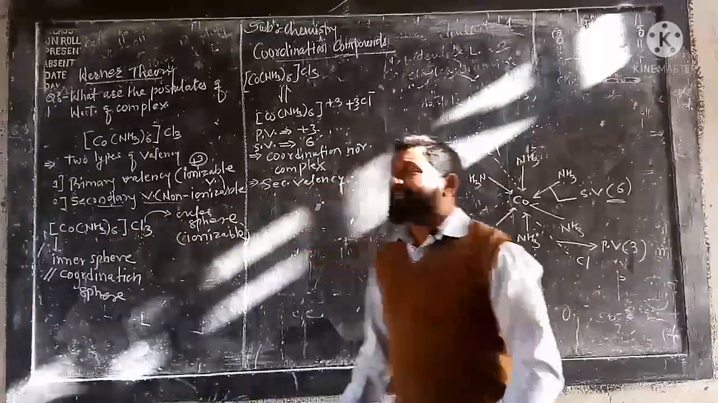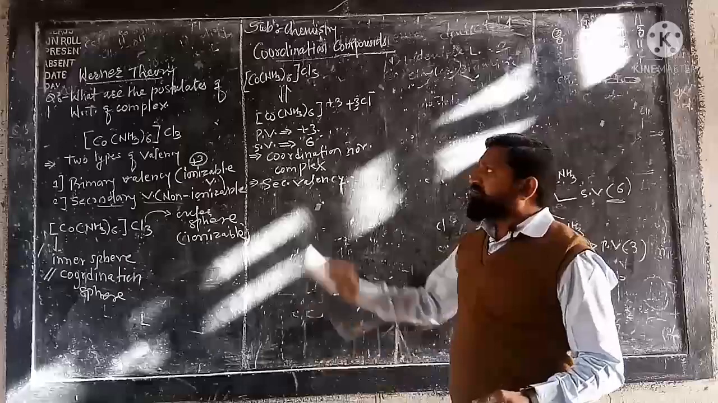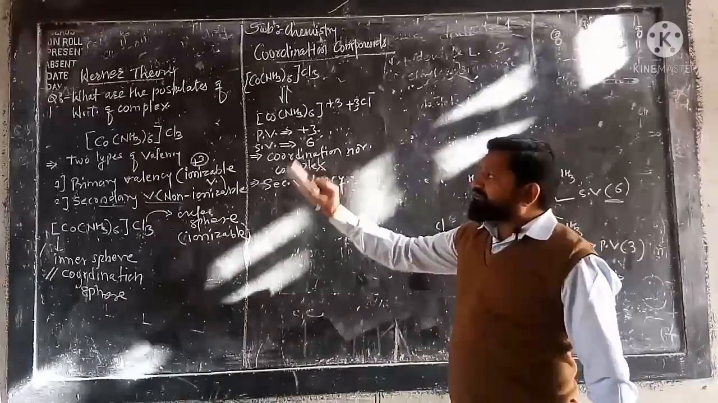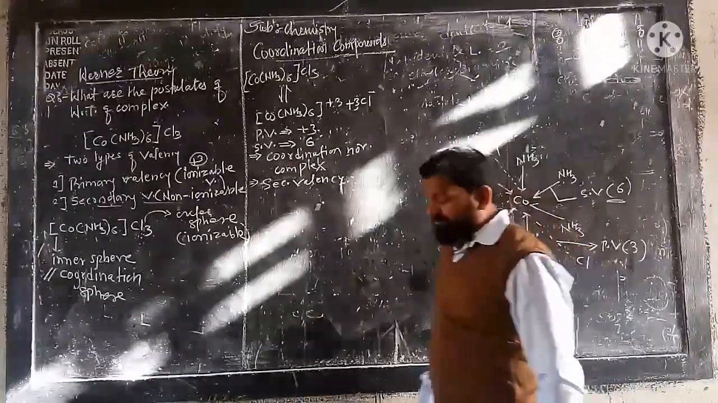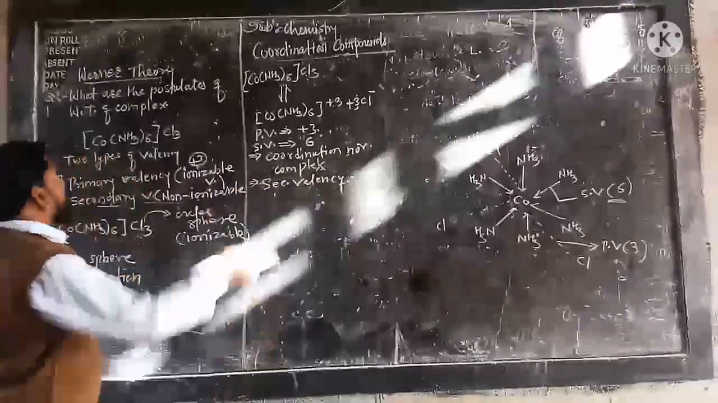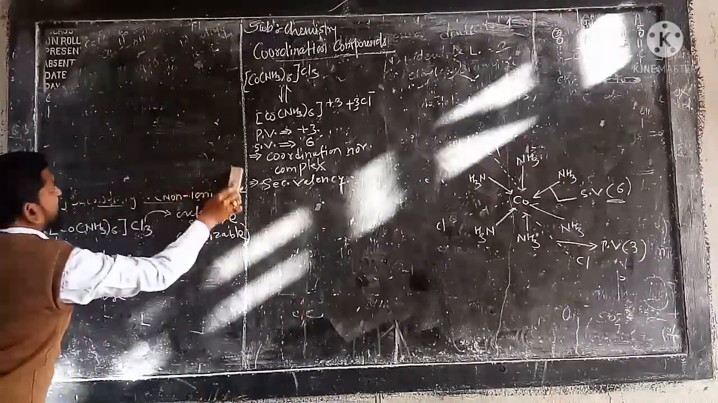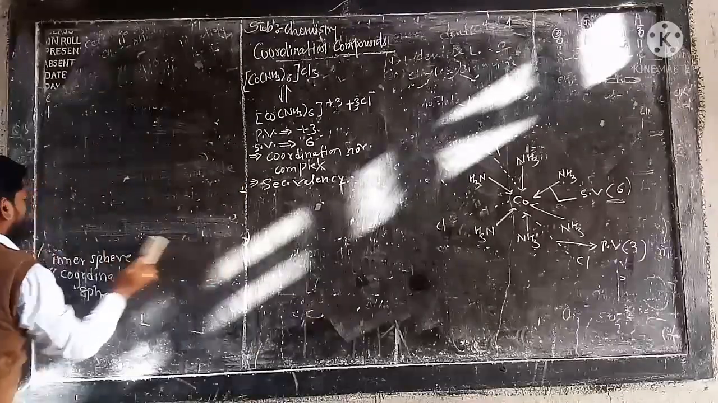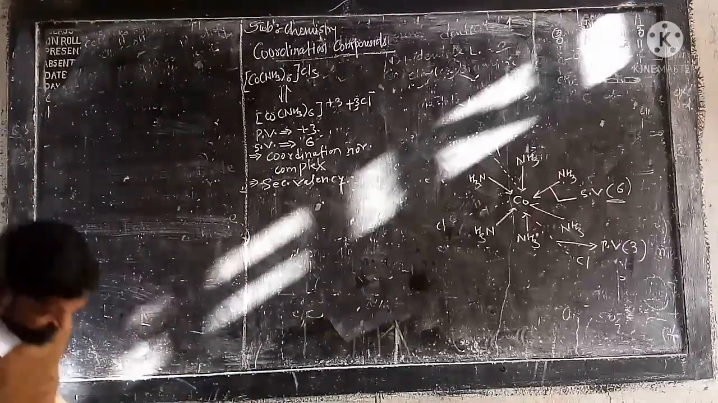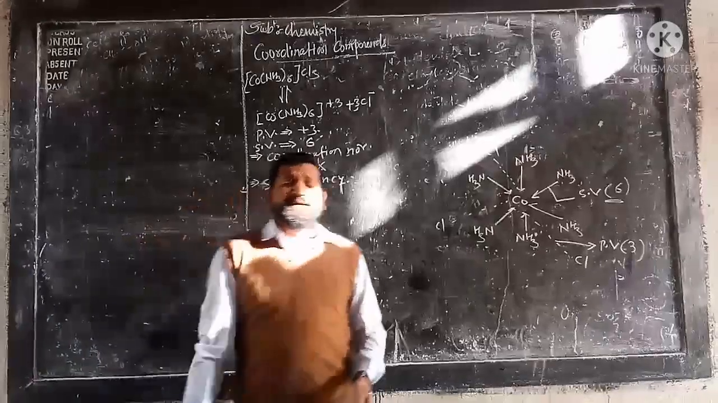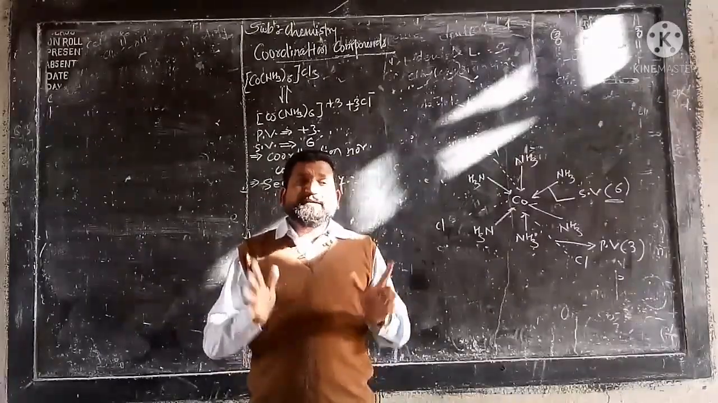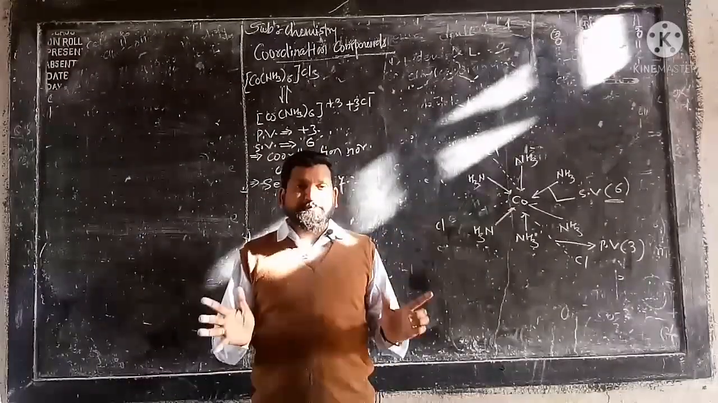In this way you have to write at least four to five points for the topic or question, such as what are the postulates of Werner's theory. After that we will move on to a very important topic called nomenclature. In nomenclature, first you have to read the rules given by the IUPAC.